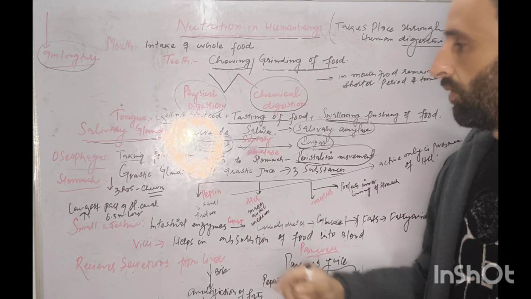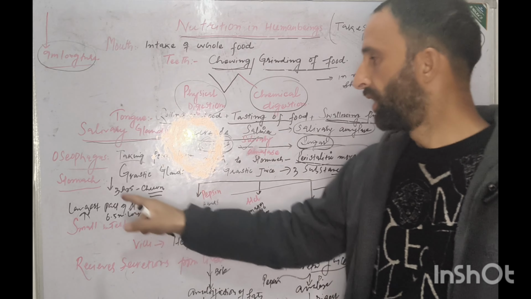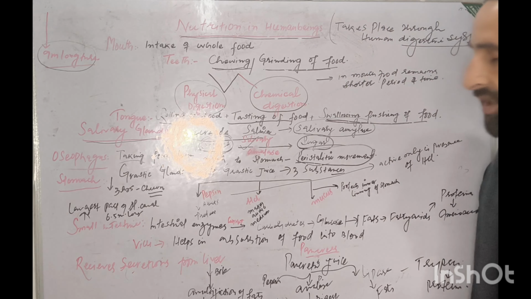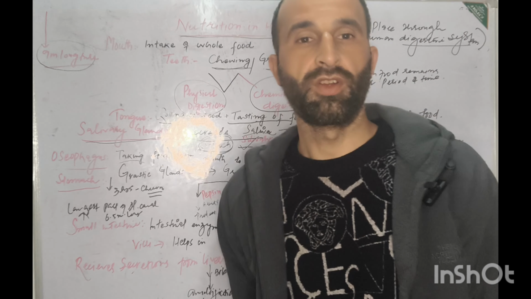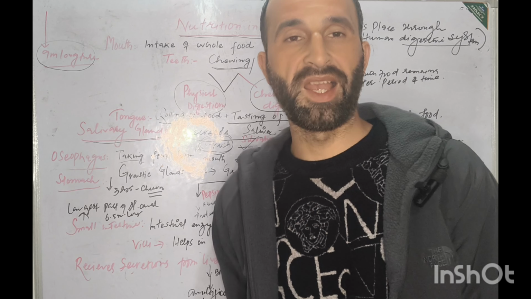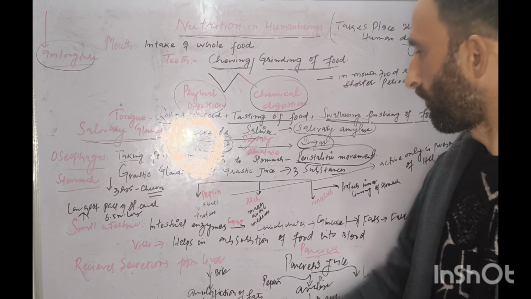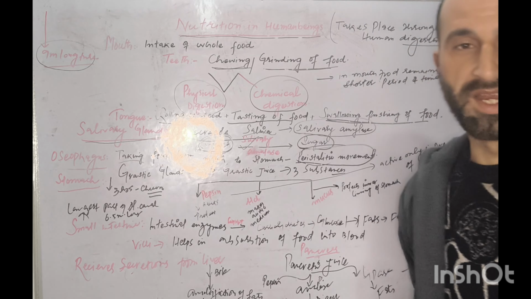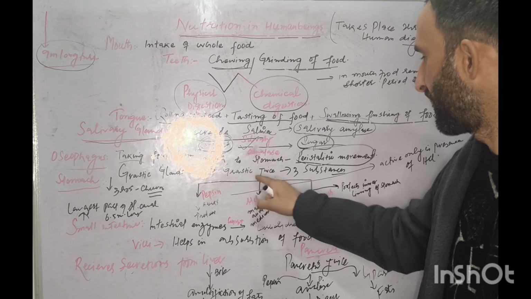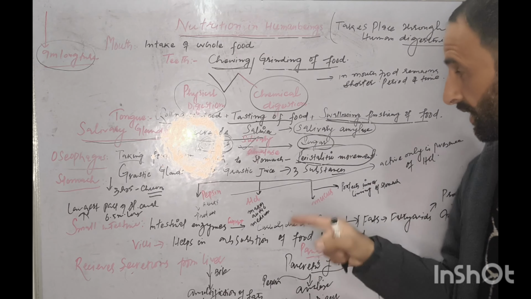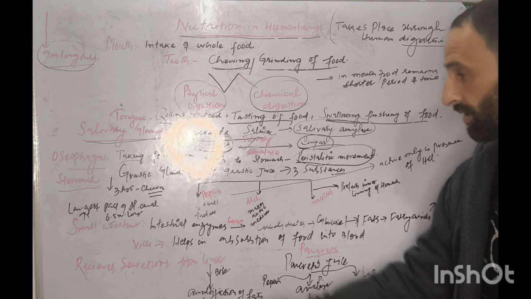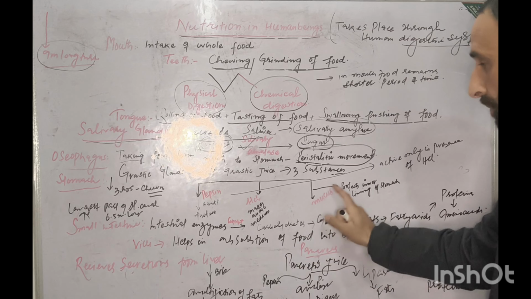Now this food then goes into the stomach. As you know, the stomach is a J-shaped organ, or we can say a bag-like structure. The stomach consists of gastric glands. Gastric glands secrete gastric juice. This gastric juice consists of three substances: pepsin, HCl, and mucus.